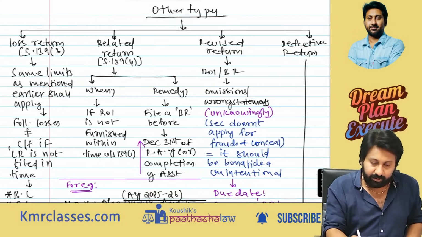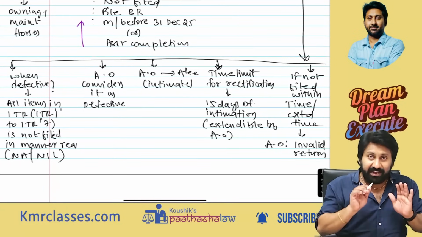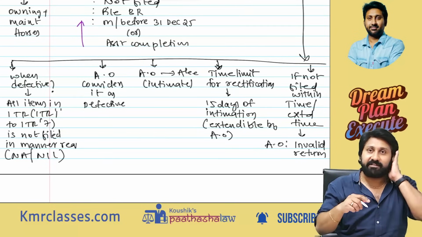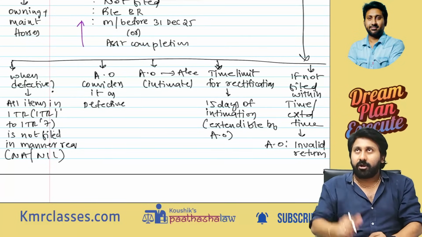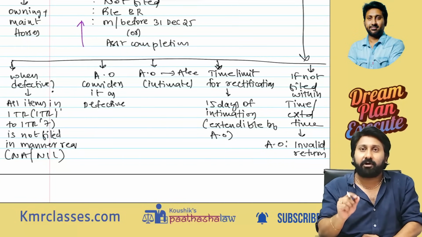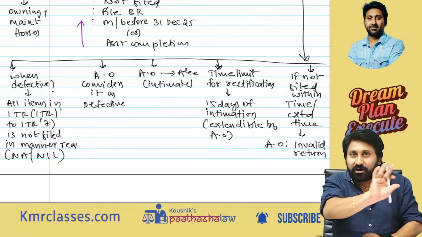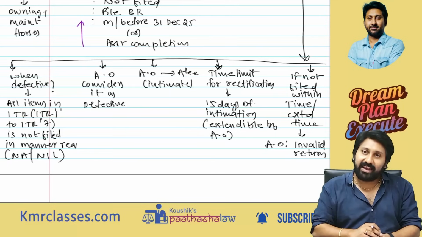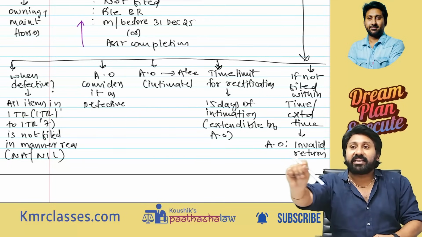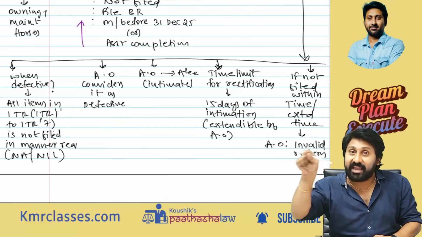Next, defective return. Which one? Defective return. Okay. When will I call it defective? When you file return of income ITR 1 to ITR 7, the form will be given by the department. You should fill all the forms. Okay. You should fill all the blocks inside the form. If amount is not there, you should type nil. Okay. You should not leave it blank. You should write nil. Or next one, certain things they will ask. Are you an SSC having any international transaction or specific domestic transaction? What should you write? You should click NA, not applicable.